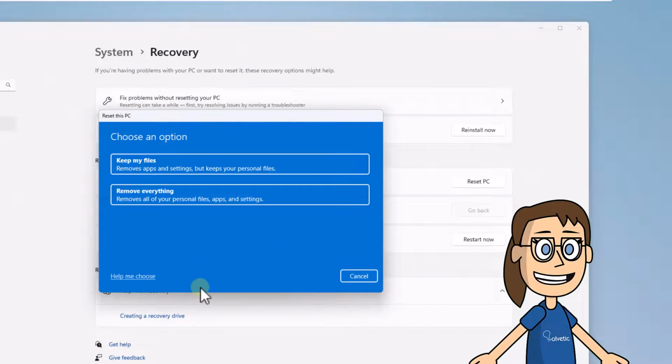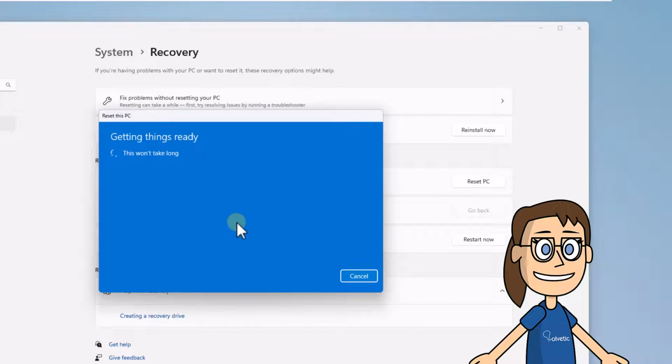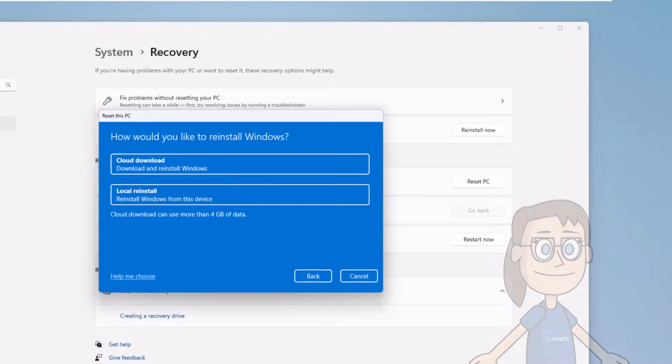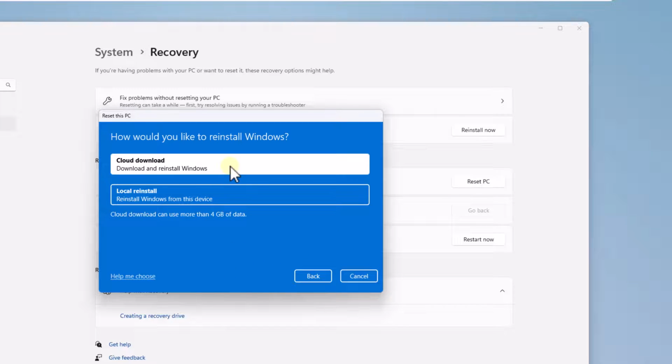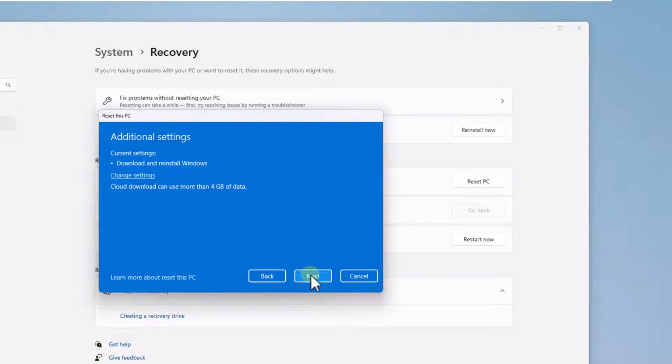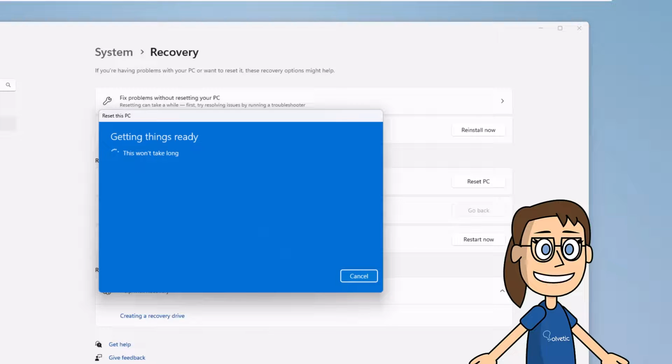Define whether or not you keep your files and then select the type of installation to use for this process. Click Next. When it is loaded, you will click on Reset so that the device can proceed with this process.